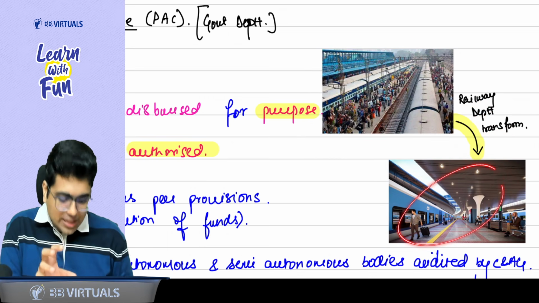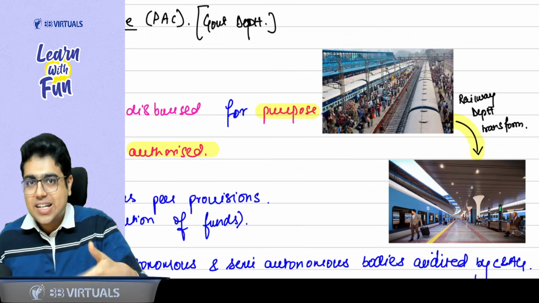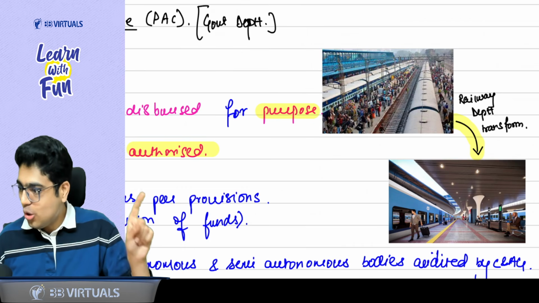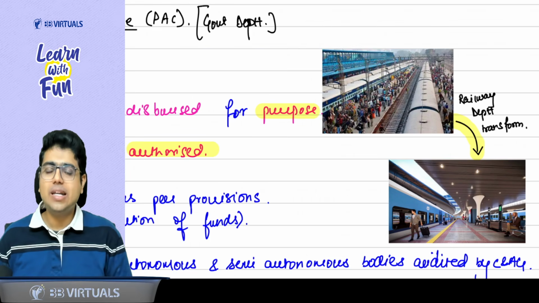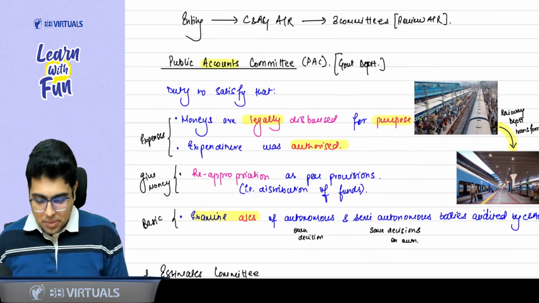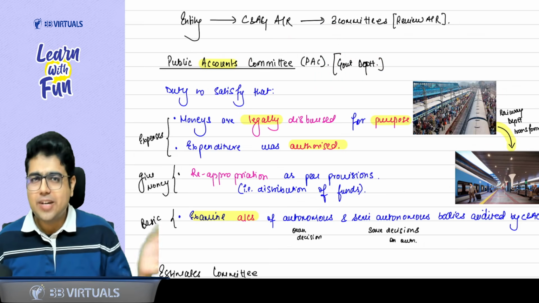For improving this, they will have to incur some expenditure. To keep a control on that expenditure, to make sure that the funds are utilized properly, who will keep a check? The Public Accounts Committee. So the Public Accounts Committee keeps a check on government departments, for example the railway department.